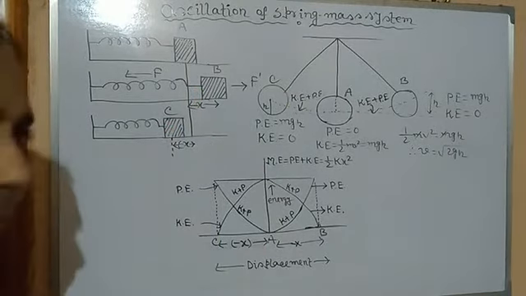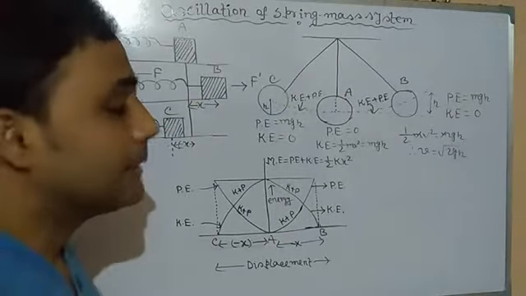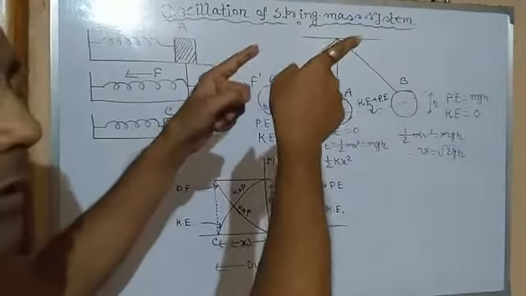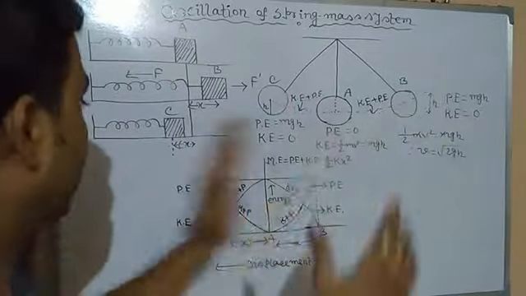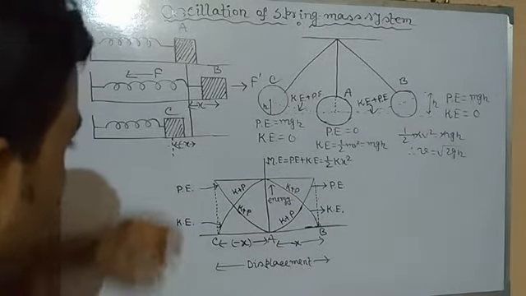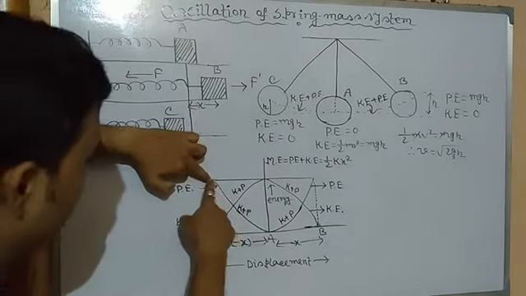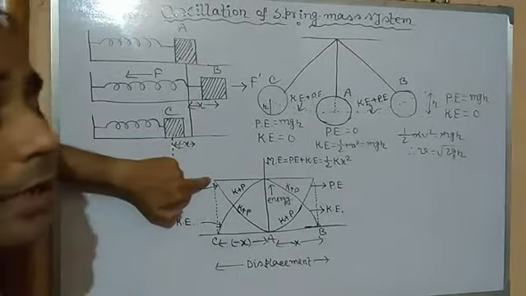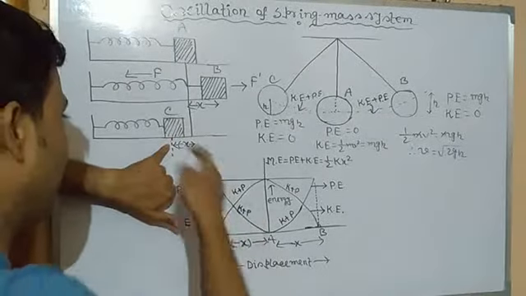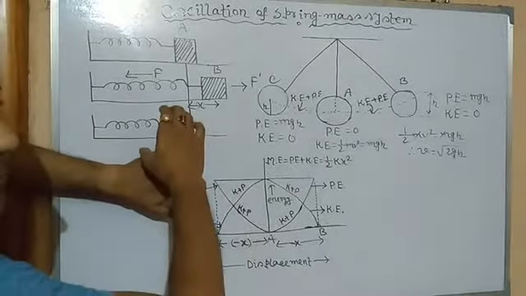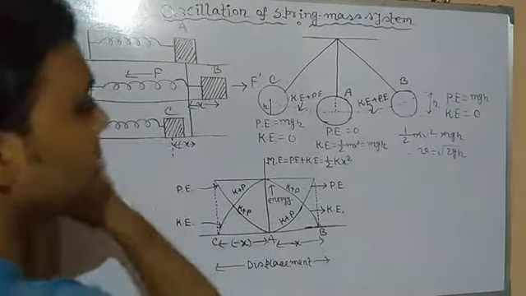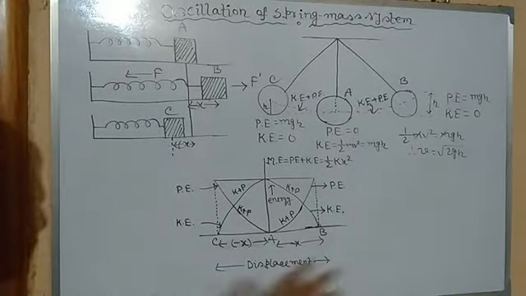So again half kx square, that is the elastic potential energy due to compression of the spring now. Initially we got the stretching, but here in compression, again half kx square elastic potential energy. Potential energy will be maximum, kinetic energy is equal to 0. Why? Because at position C the block is at rest, it cannot compress further. Again it will move from C to B. So this will just go on and on.